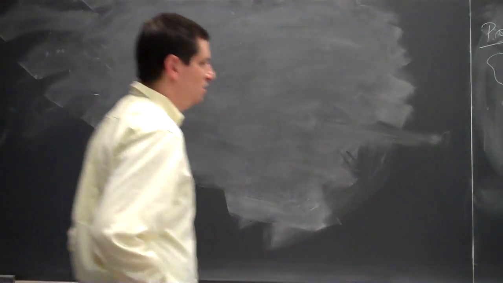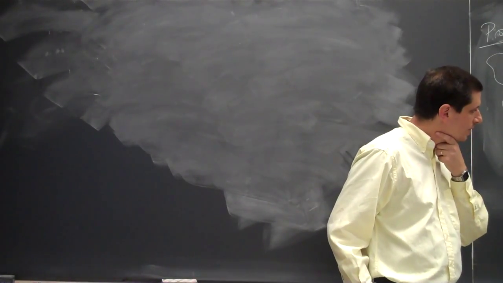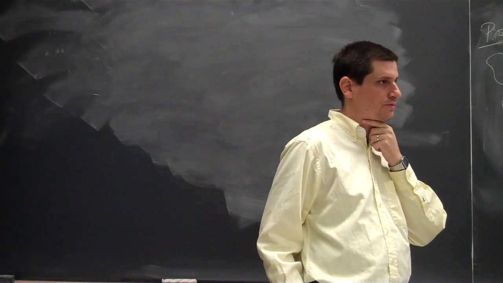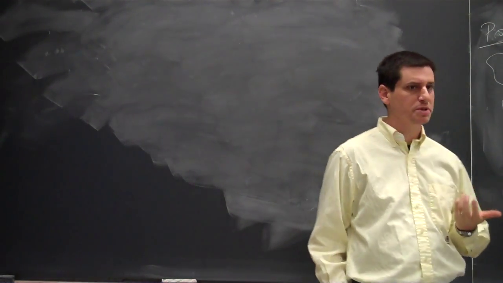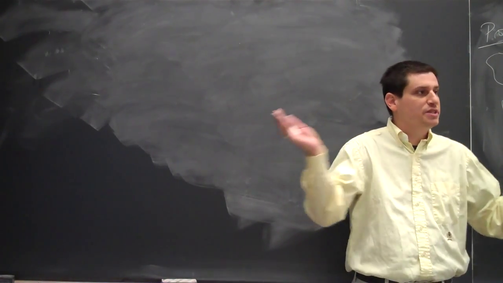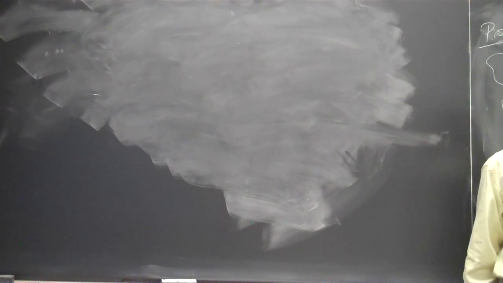Well, let's think about this. What can you tell me about w naught minus w? Do you expect it to be big? Do you expect it to be small? Small. But all we have to do is get some small neighborhood about w naught. So we can make this as small as we want. Now, unfortunately, as this becomes small, what happens over here? Also small.